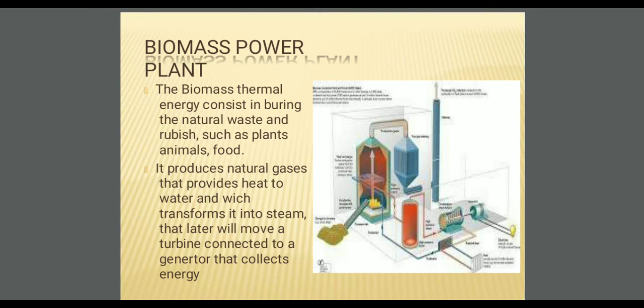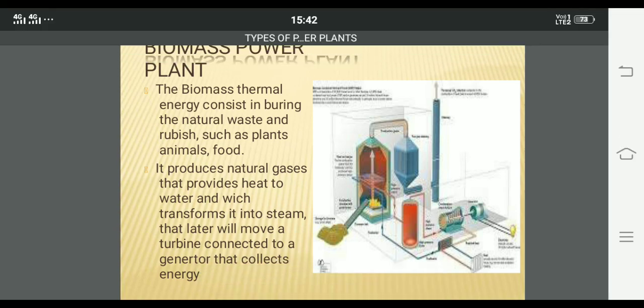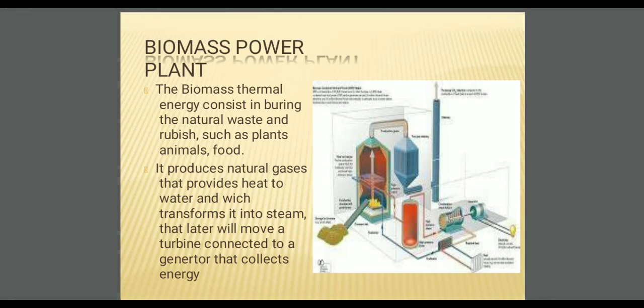In this power plant, we are going to burn natural waste by using different garbage systems, or else we will have a pit. By throwing garbage into that pit and burning that natural waste, we produce electrical energy. It produces natural gases that provide heat to water, which transforms into steam, then is connected to a turbine, then to the generator. This gives you the layout of a biomass power plant.